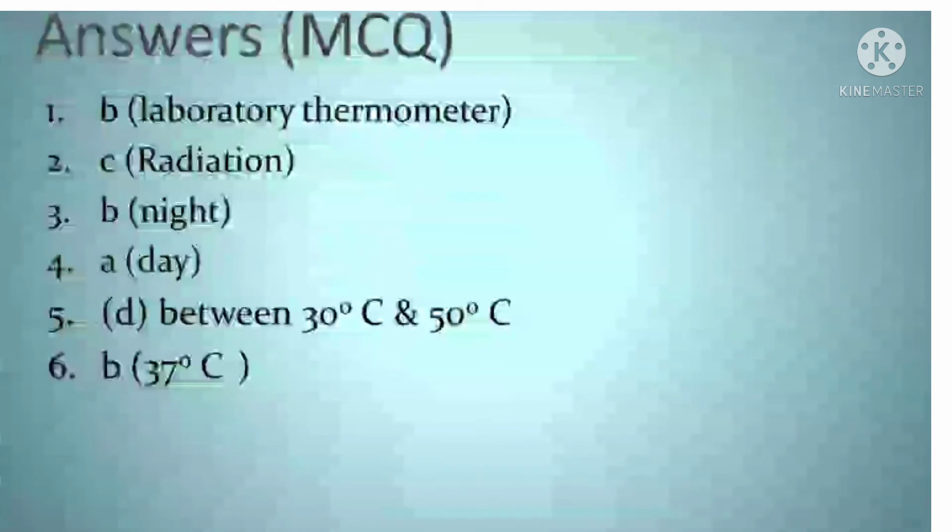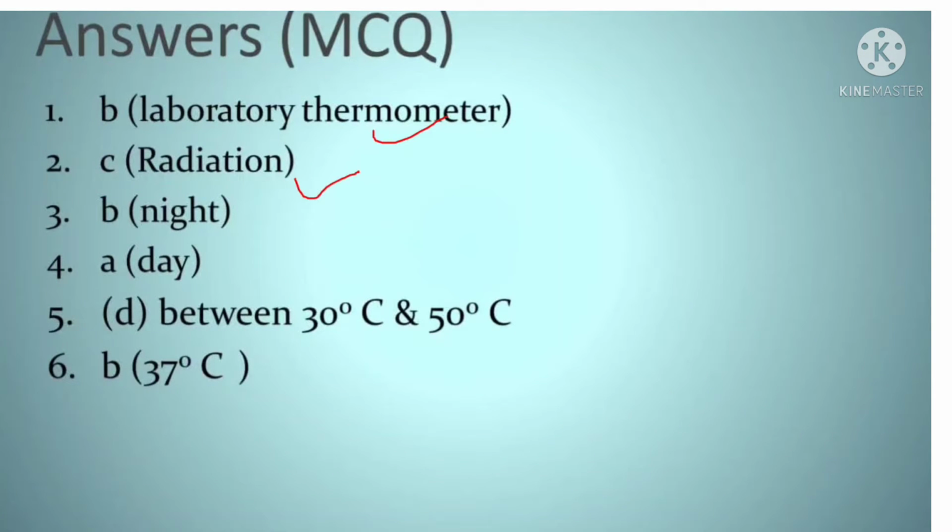These are the answers given, children. If you want to write down the answers, you can write them. First one is laboratory thermometer, second is radiation, third is night, fourth is in between, and fifth is 37 degrees Celsius. I hope it is clear.